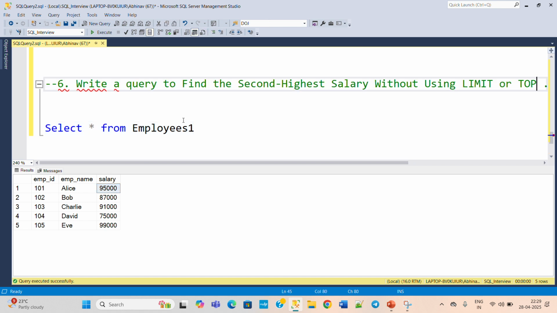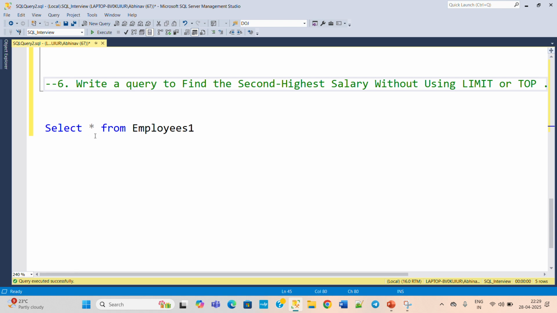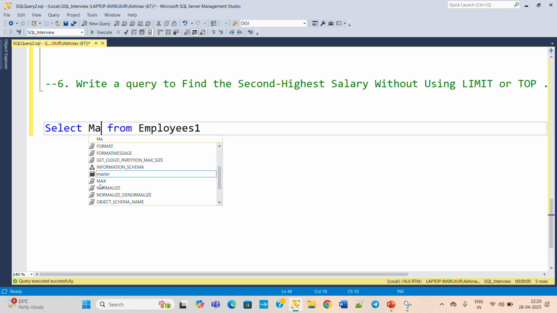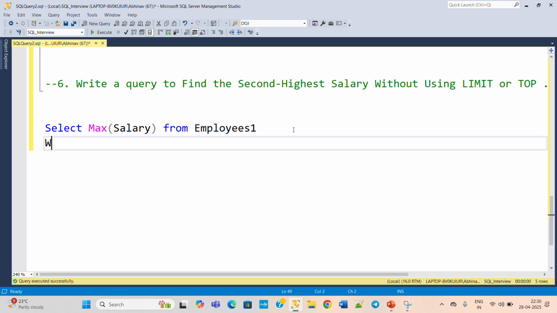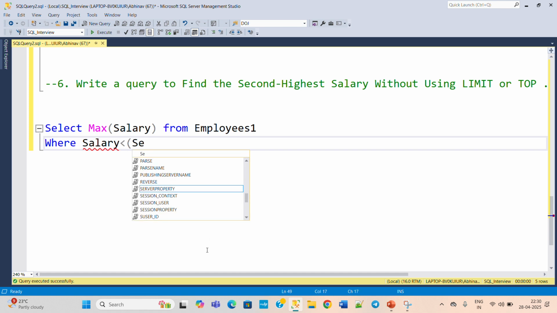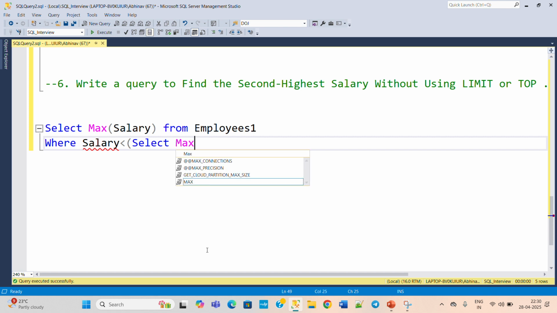So the query for this will be: select max salary from employee table, and then we need to apply the sub query here. Where salary is less than, and what we need to mention, select max salary from employee 1.